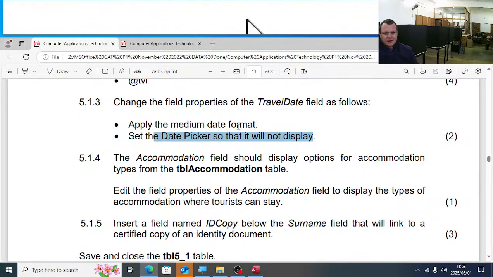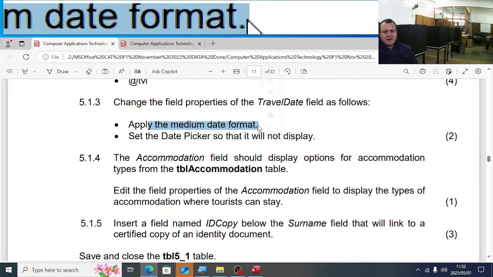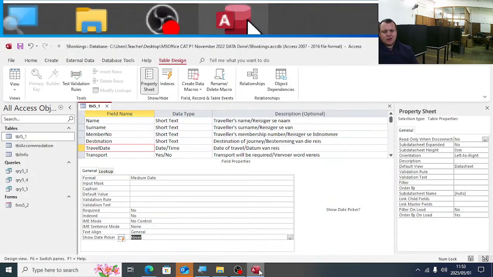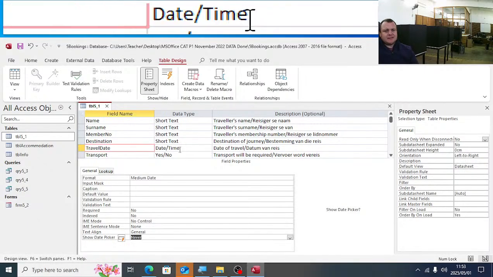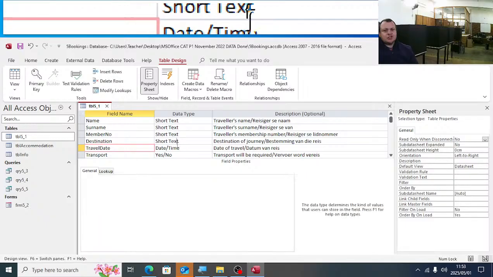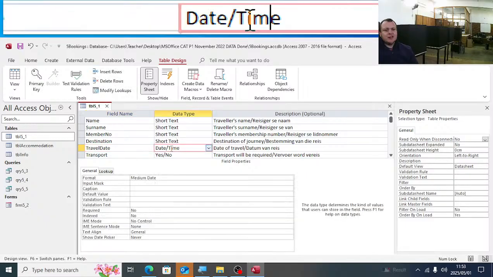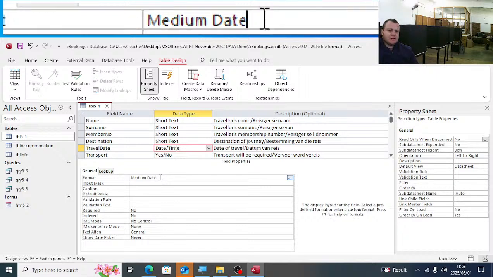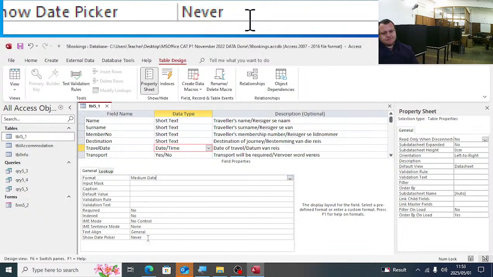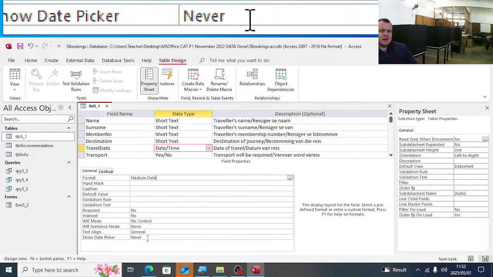Let's just read there: apply the medium date format. Remember guys, look here. The data type is already date and time. If it was short text or something else, you first had to change it to date and time in order to get medium date there. So you have the format medium date, show date picker, never.